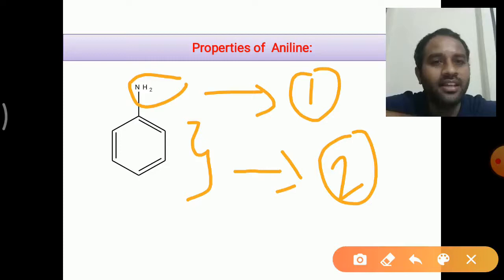The first category is the reactions due to the amine group of the aniline. The second category is the reactions due to the benzene nucleus of the aniline. Now let us discuss the first type of properties, that is reactions due to the amino group, the reactions in which the NH2 group is involved, right?